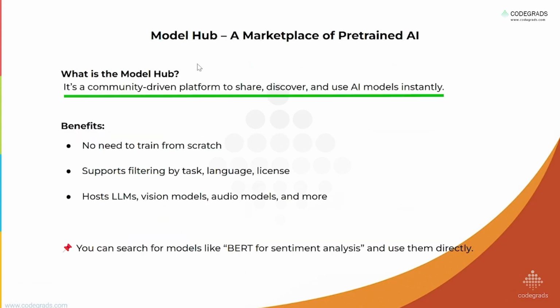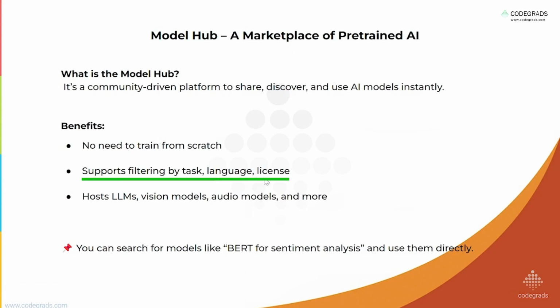Now we'll learn something about the Model Hub. It is a community-driven platform to share, discover, and use AI models instantly. So these three main purposes, share, discover, and use, are achieved by the Model Hub. No need to train from scratch. It supports filtering by task, language, and license. So multiple models need a license also, which language we are working on, and what is the task. It hosts LLMs, vision models, audio models, and more.